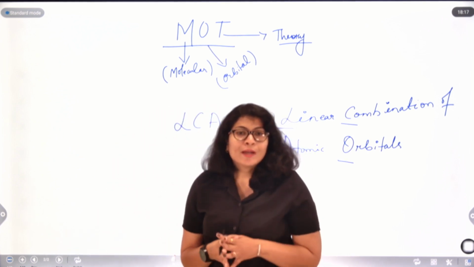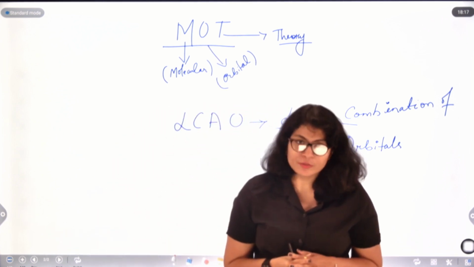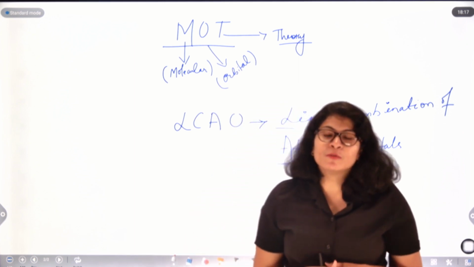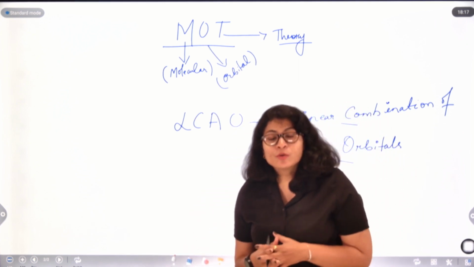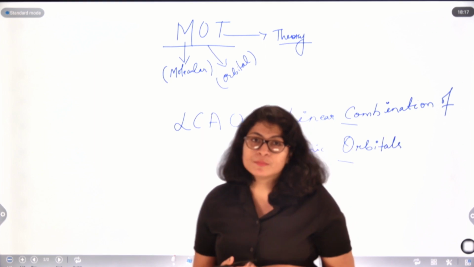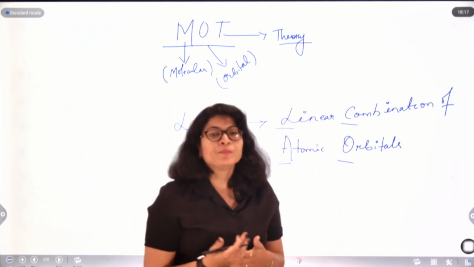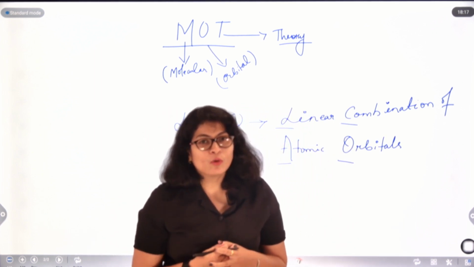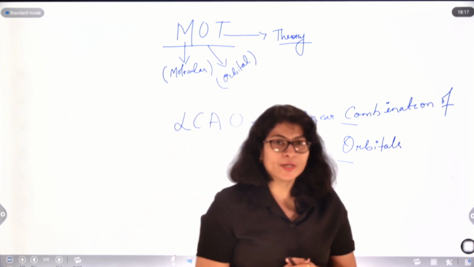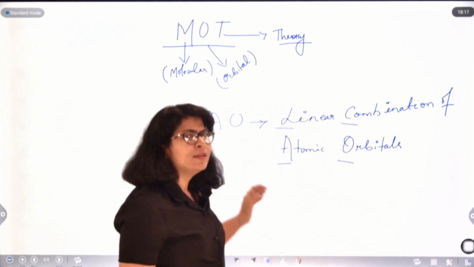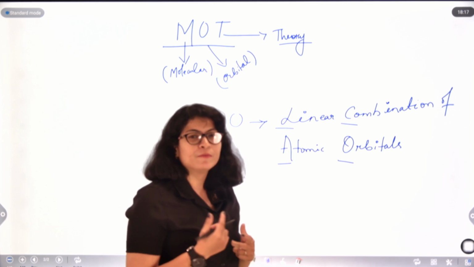Basically, we know atoms combine to form molecules, right? In valence bond theory, what we learned? The valence electrons or the valence orbitals of the atoms, they combine together, or they overlap with each other to result in a molecule, right? But this theory deals with basically the same concept but in a different manner.